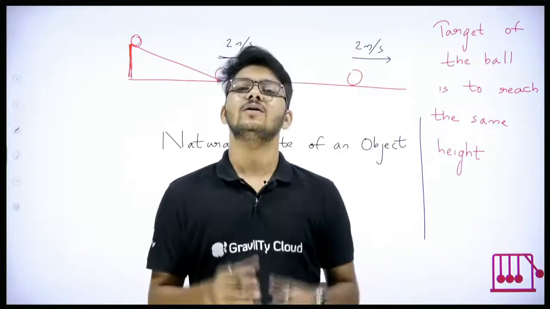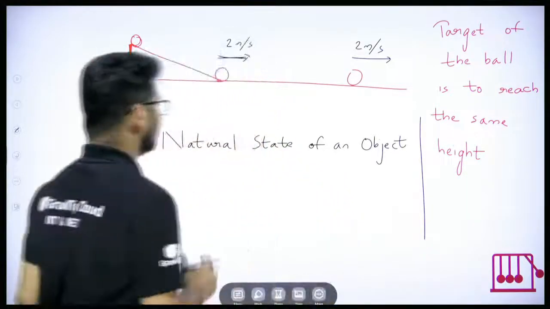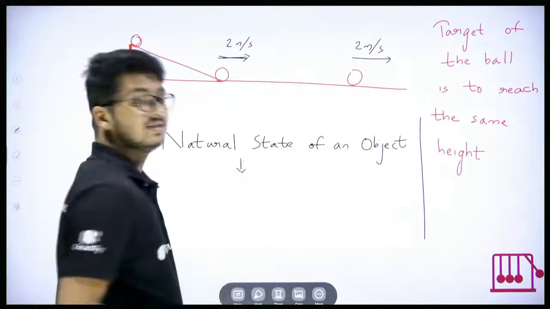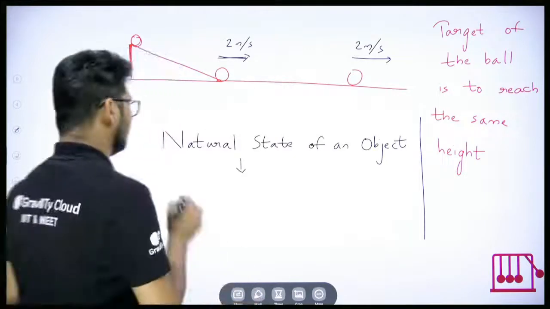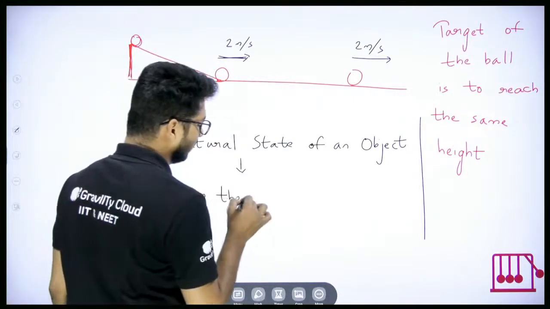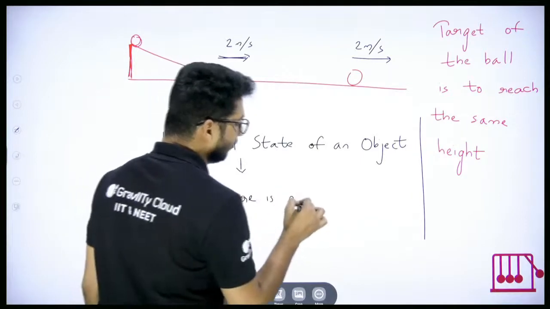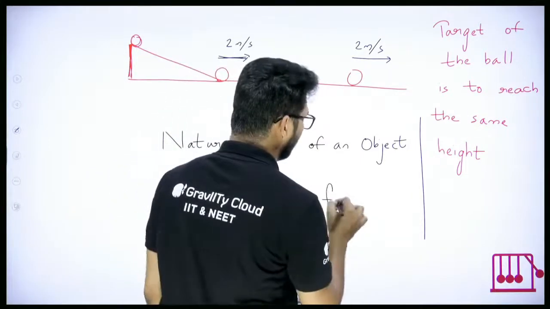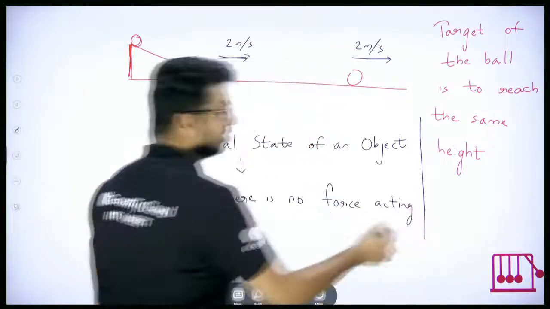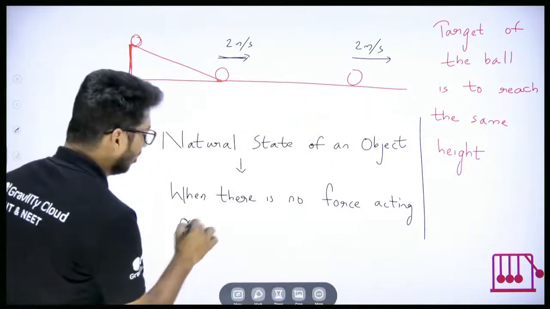Yes or no? Similarly, here when we say natural state of an object, it means the state of an object when there is no force acting on it.